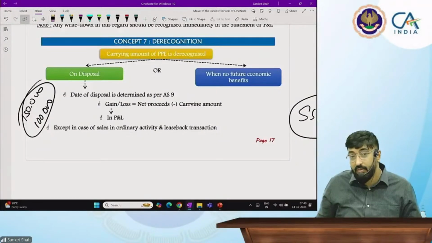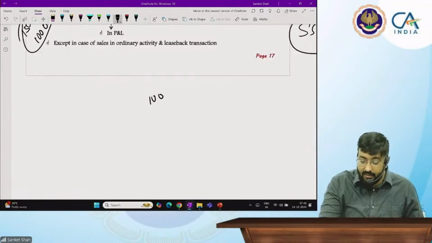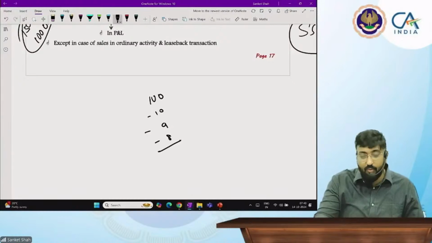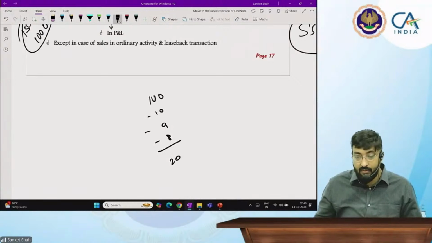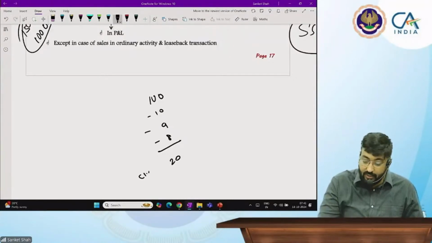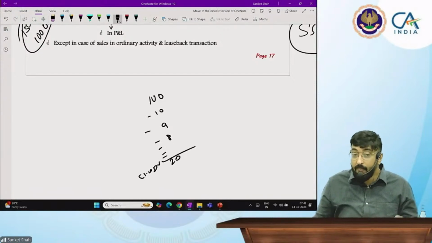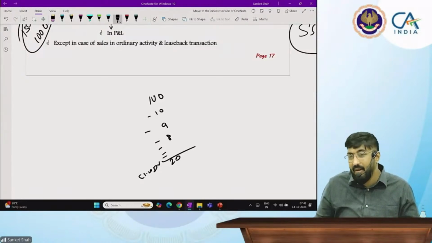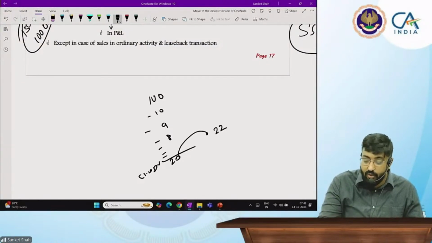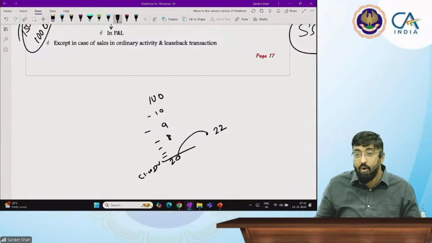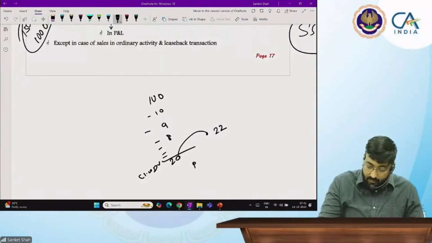Derecognition. Yes, sir. See, now your asset is of rupees 100. You provided depreciation first year 10, second year 9, third year 8. Suppose it's like this, and your asset value now is 20 rupees after that year. It is called closing WDV. Now if your asset is retired from active use, and you say that, sir, I want to sell this asset now, and you dispose it for 22, you are in profit or loss? Definitely profit. Profit of rupees 2.